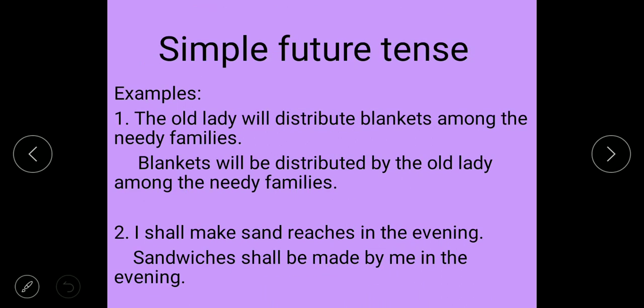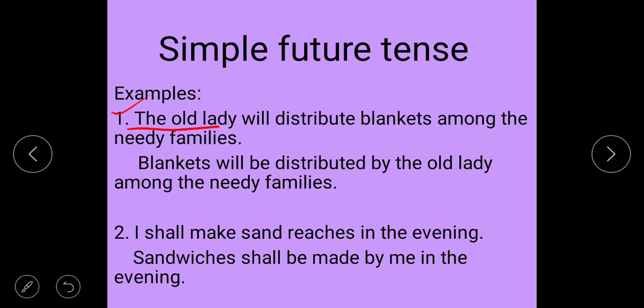Now simple future tense. In simple present tense we use is, are, am. In simple past tense in passive voice we use was and were. And in simple future tense in passive voice we use will be and shall be. Take one example. The old lady will distribute blankets.